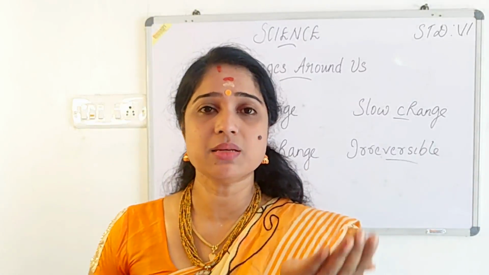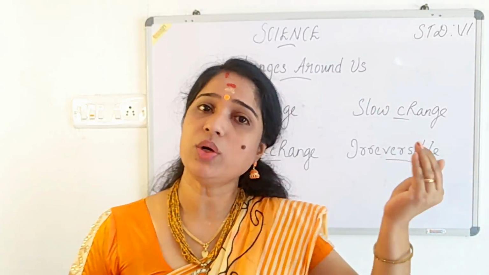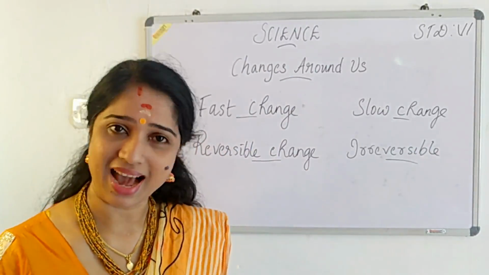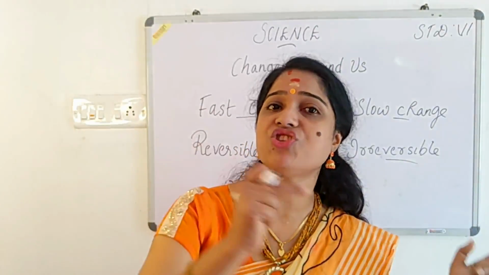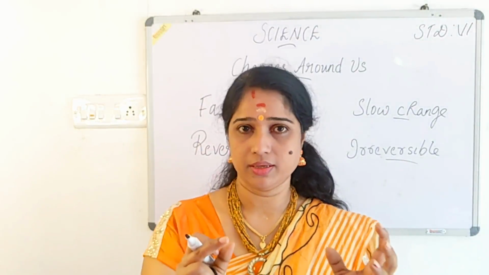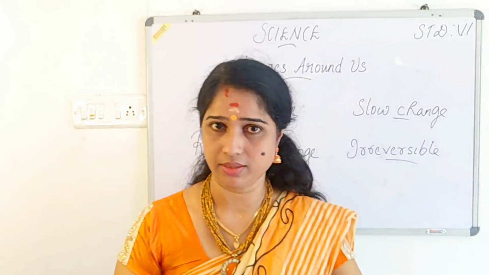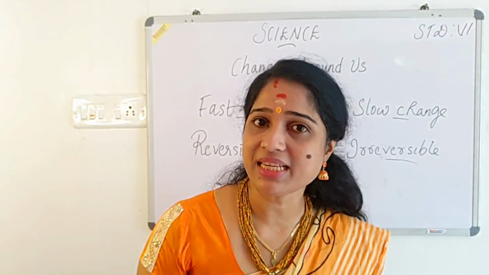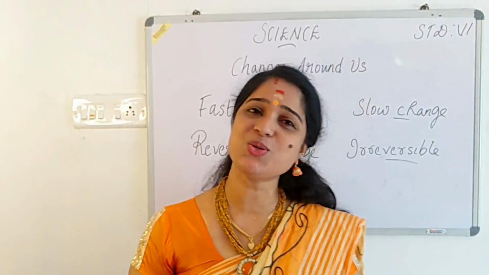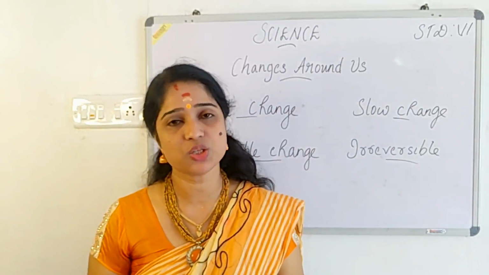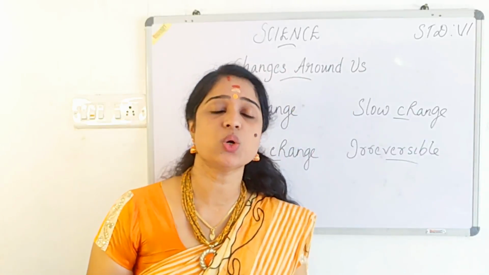Water changing. When I hold the ice in my hand, within no time ice changes into what? Water. If I keep that water again in the refrigerator, what will I get? Ice. Clear? So such a change is known as what? Reversible, if it can be changed back to its original form. When I boil water, it becomes water vapor. When I cool water vapor, I get water. When I keep the water in the refrigerator, I get ice. If I want to get water again, I can keep it outside and the ice changes into what? Water. So such a change is known as what? Reversible change. Changes that can be reversed to its original form.